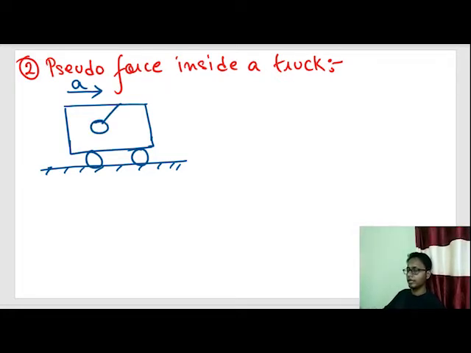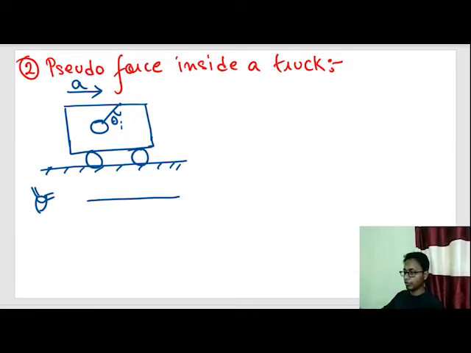Now, suppose a person is seeing this bob inside the truck from the ground. How will he deduce this angle theta made by this string? Let's check what is happening here. This is the roof of the truck.